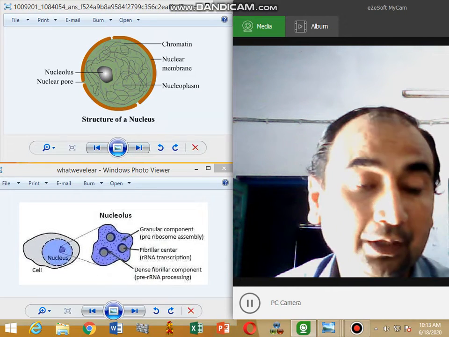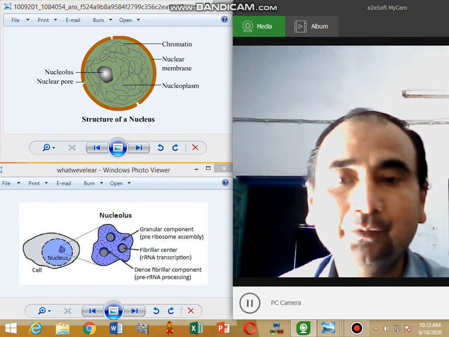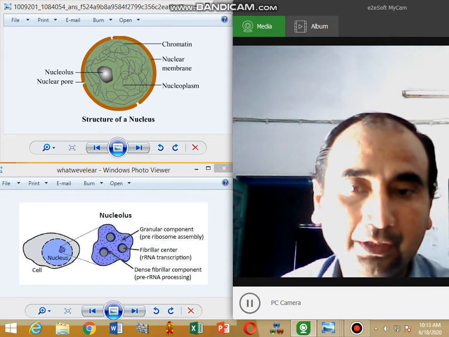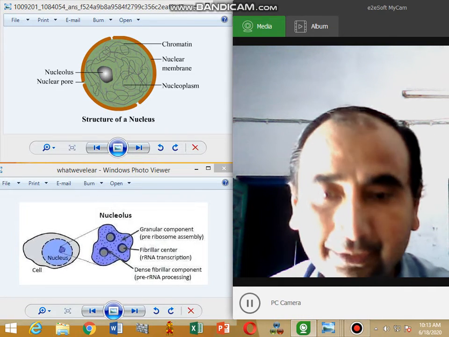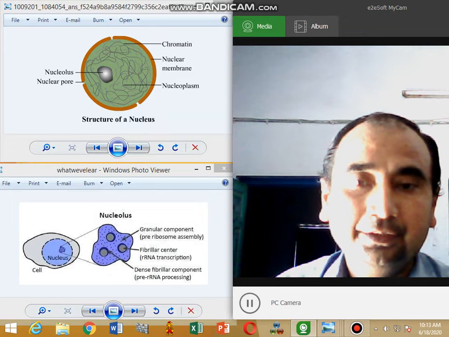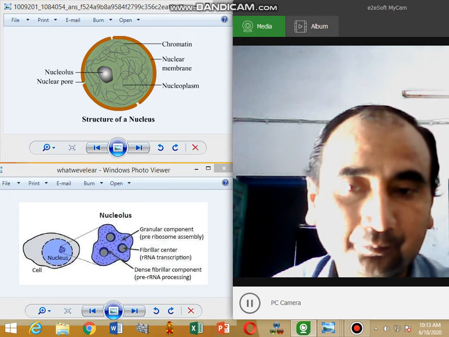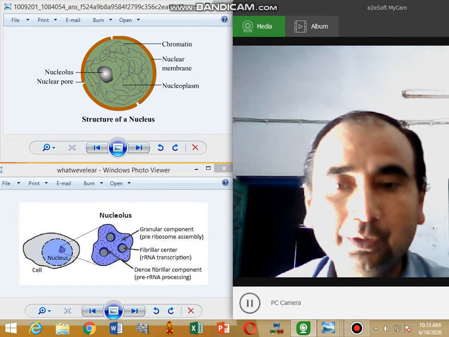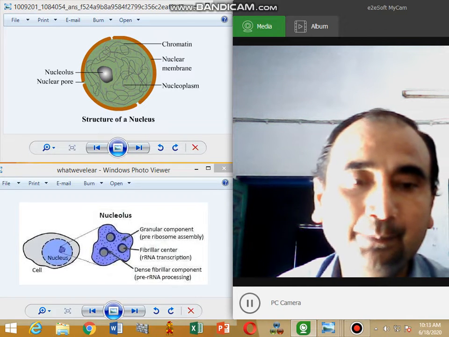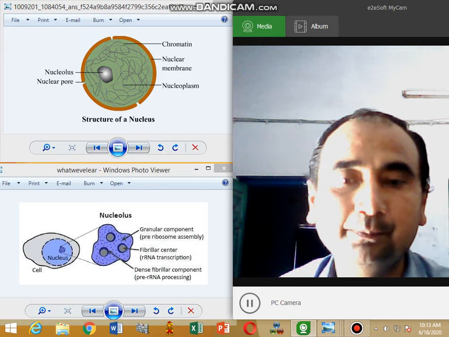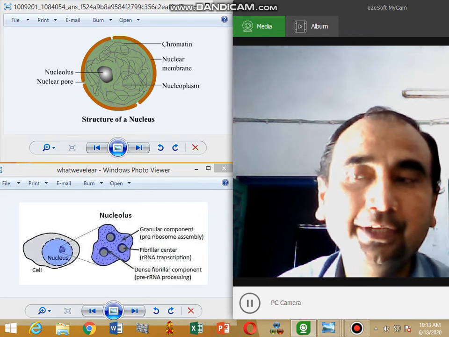Topic is nucleolus. Nucleoli are spherical or irregular in shape. They do not contain any membrane. These nucleoli are the factories of ribosomal RNA. They contain two areas, as you see in the diagram. One is called the peripheral granular region. The other is called the central fibril region.